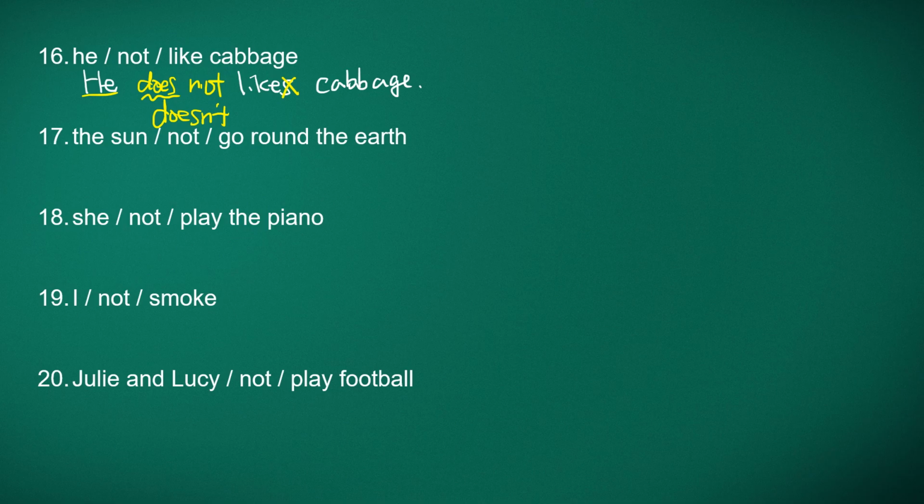And number 17, the sun not go around the earth. Here, the sun, third person singular, goes round the earth.